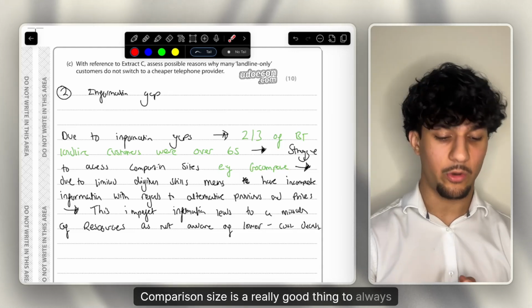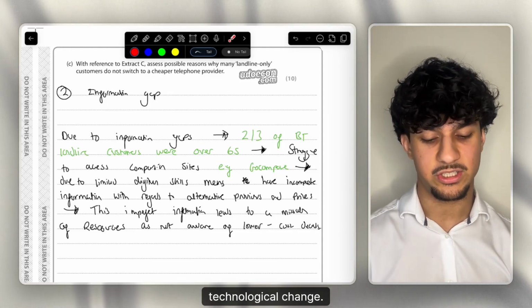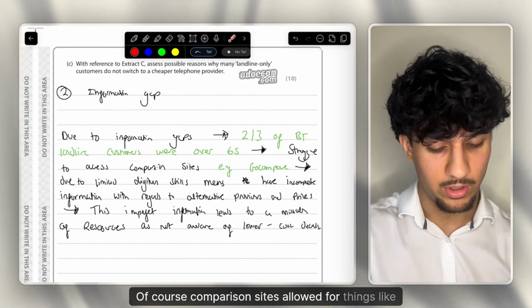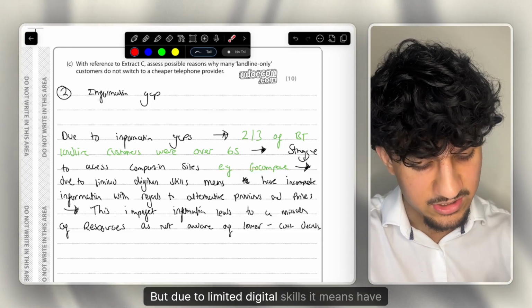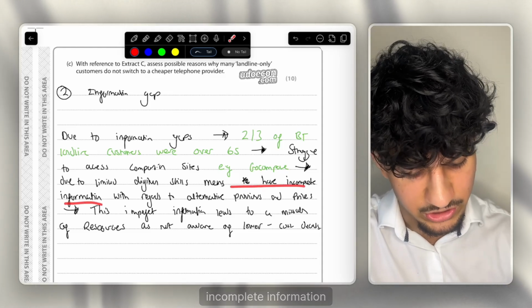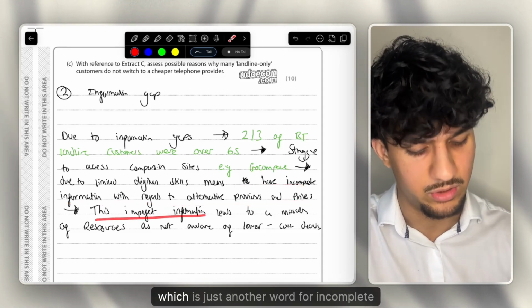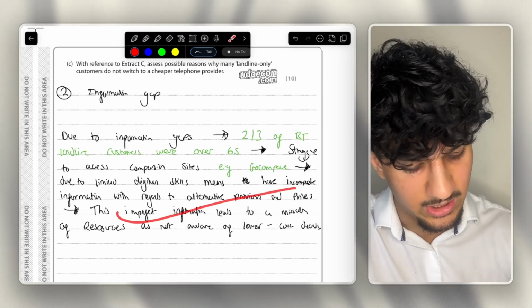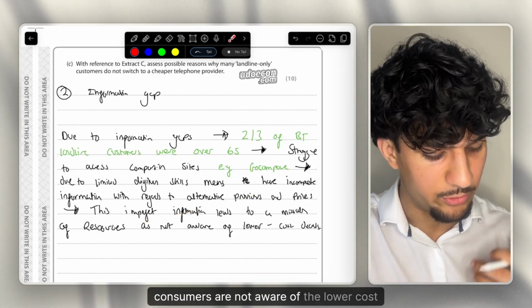Comparison sites is a really good thing to always mention. It links to a really good part of the spec, technological change. Of course, comparison sites help solve that gap of information. But due to limited digital skills, it means they have incomplete information with regards to alternative providers and prices. This imperfect information, which is just another word for incomplete information, leads to a misallocation of resources, as these consumers are not aware of the lower cost decisions.